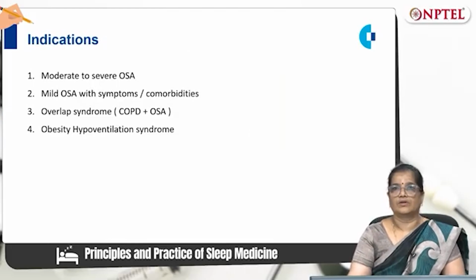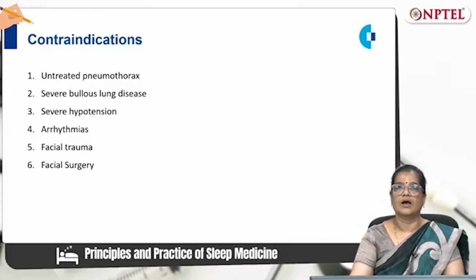The indications for using CPAP in obstructive sleep apnea patients are moderate to severe obstructive sleep apnea, mild OSA with symptoms and comorbidities, overlap syndrome, which consists of chronic obstructive pulmonary disease along with obstructive sleep apnea, and obesity hypoventilation syndrome. In overlap syndrome and obesity hypoventilation syndrome, BiPAP may be used if CPAP fails. The contraindications are untreated pneumothorax, severe bullous lung disease, severe hypotension, arrhythmias, facial trauma, and facial surgery.